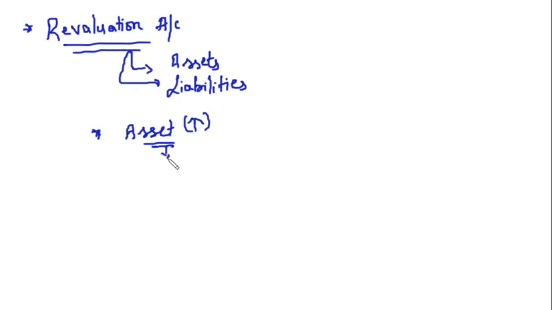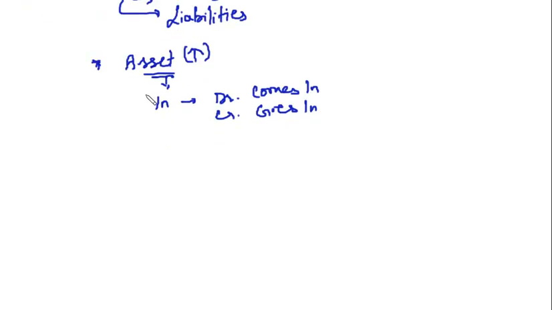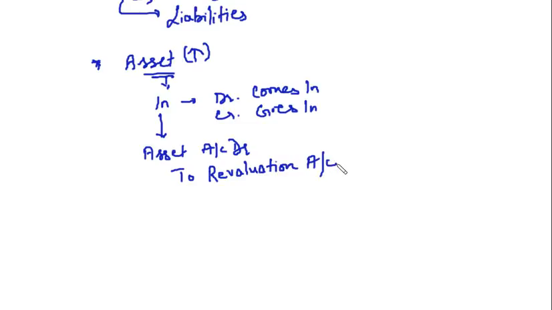So you will debit the asset account, and which account will you credit? You will simply credit the revaluation account.